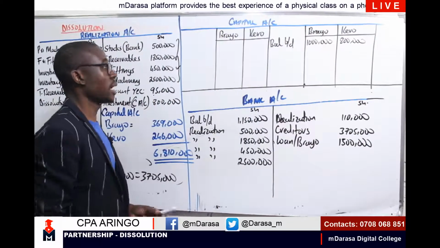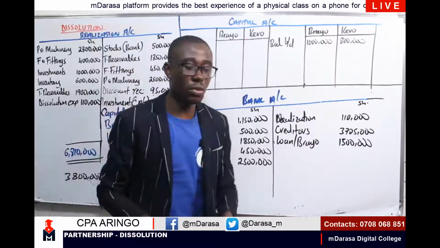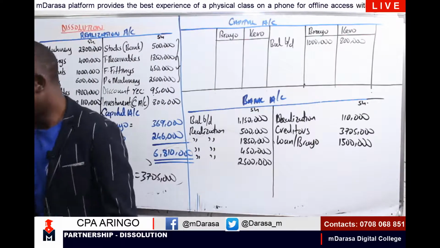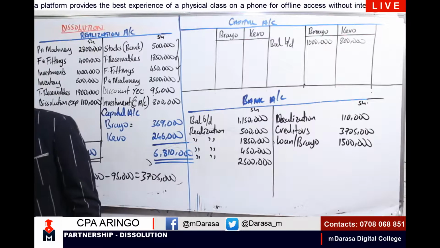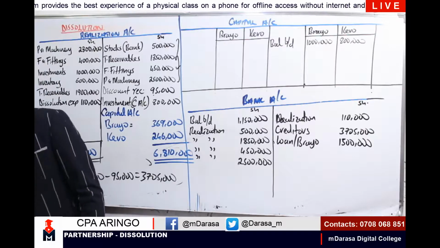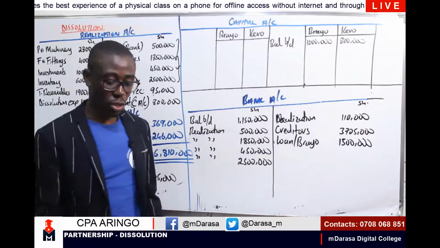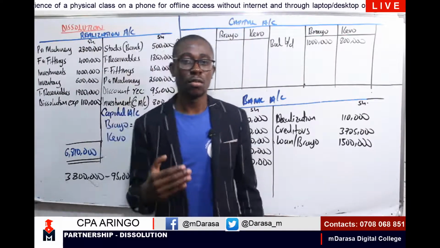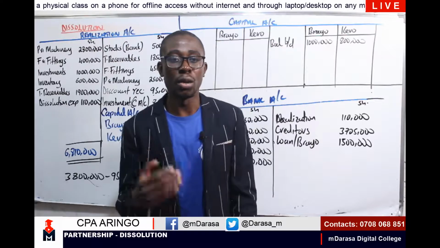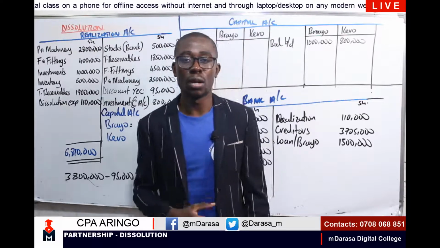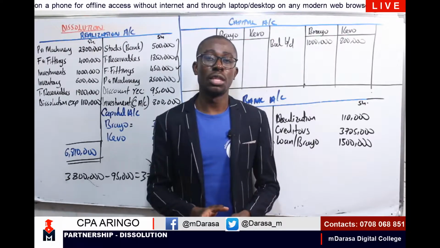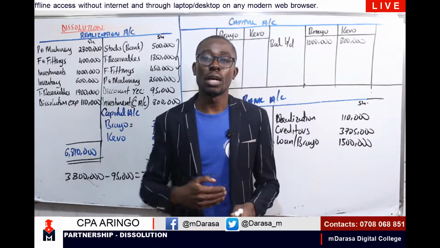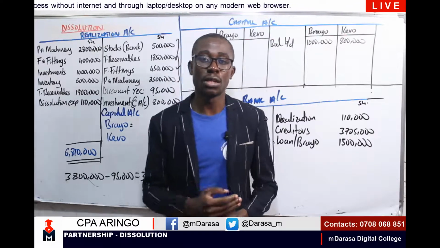Consider any other item that will affect us. So in our capital account also, we had a component in our realization, right? Remember when we said with the assets taken over by the partner, we are going to debit of course our capital account, and you credit our realization account.